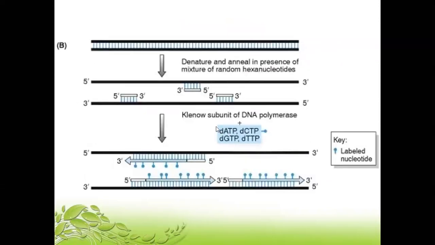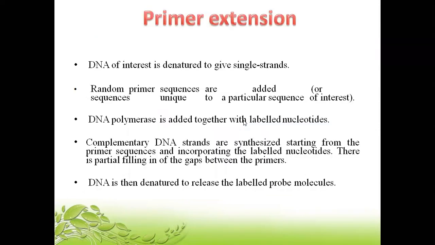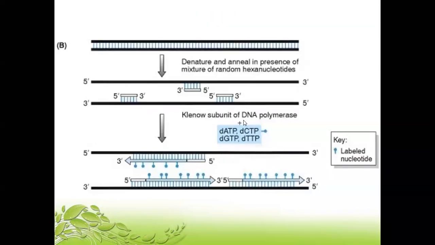It is very easy to label a single nucleotide, but it will be difficult to form a whole different sequence of nucleotides which will be labeled. So this is one of the methods you can use, in which you get a short sequence of DNA which will be labeled.